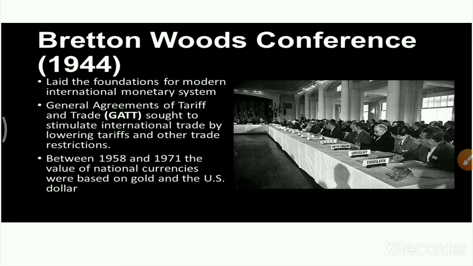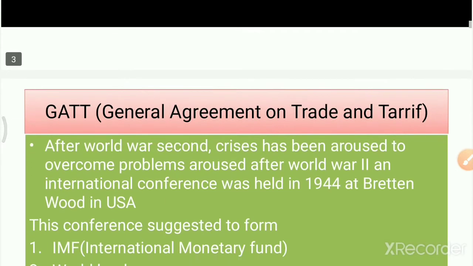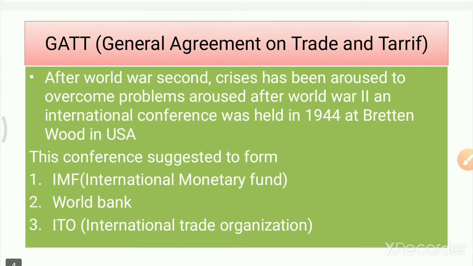In this conference, several countries participated, and this conference suggested forming three important organizations. That is IMF, meaning what? International Monetary Fund, World Bank, and ITO, that is International Trade Organization.